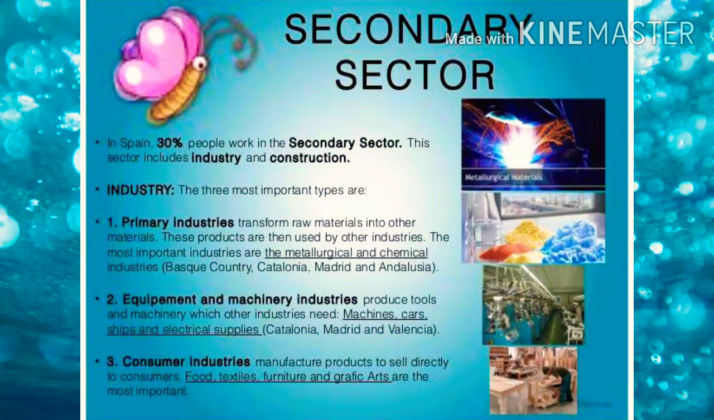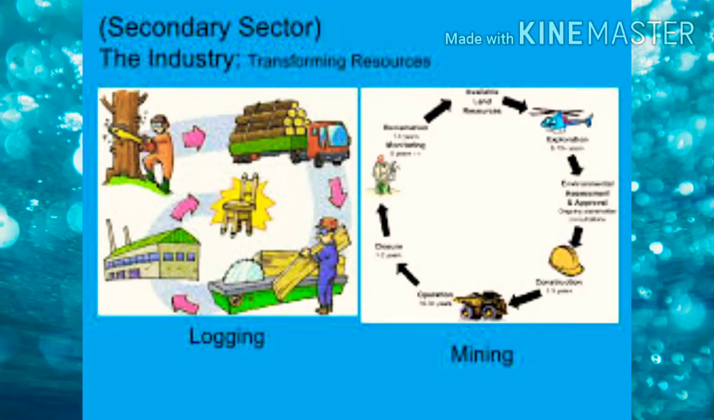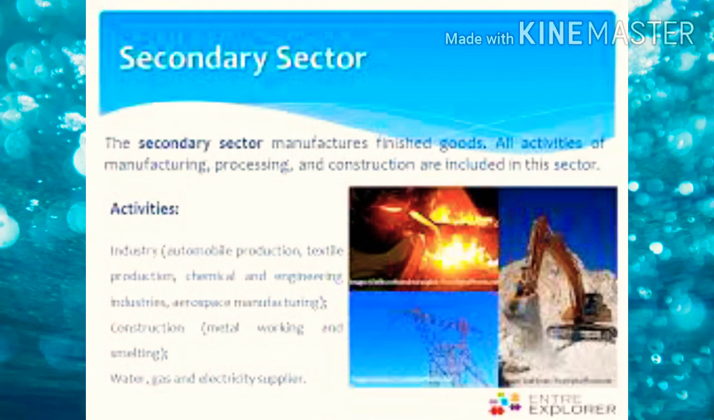The secondary sector forms a substantial part of GDP as it creates value goods and it is the engine of economic growth and is crucial for all developed economies. So the secondary sector forms a substantial part of GDP. Why? Because it creates value goods and it is the engine of economic growth. And it's also crucial for all developed economies.